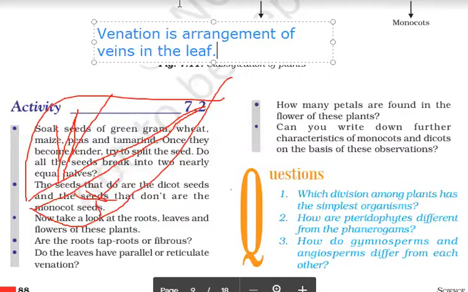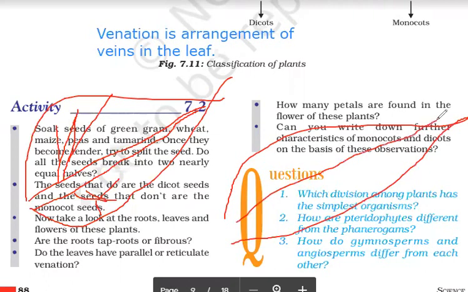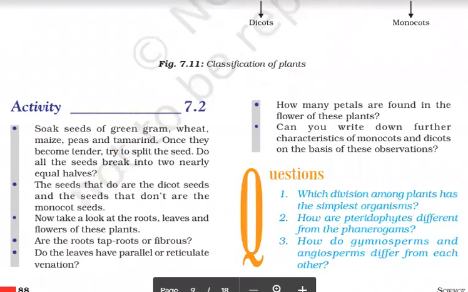But on the other hand, in case of monocots, say this is a monocot leaf, there will be many same type of veins which run almost parallel to each other, called parallel venation. So monocots have parallel venation, whereas dicots have reticular venation. I hope it is clear. First difference, monocots have one cotyledon, dicots have two cotyledons. Then monocots have fibrous root system, dicots have tap root system. Monocots have parallel venation, dicots have reticular venation.